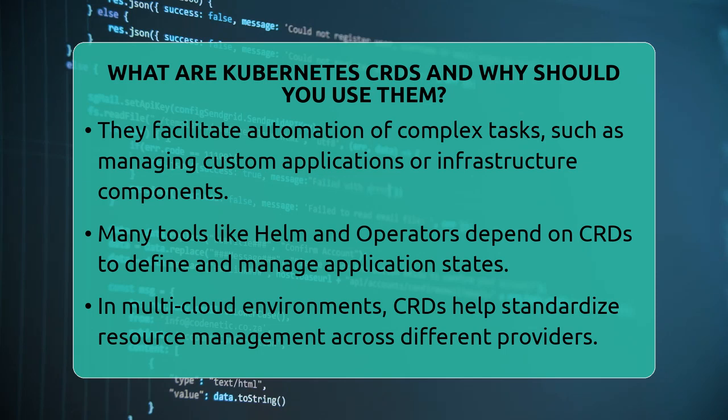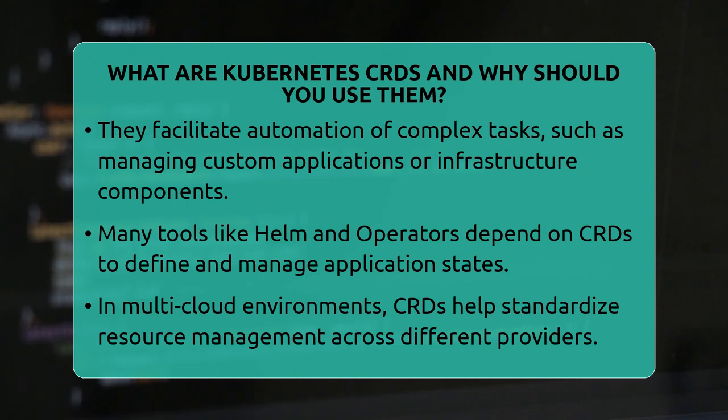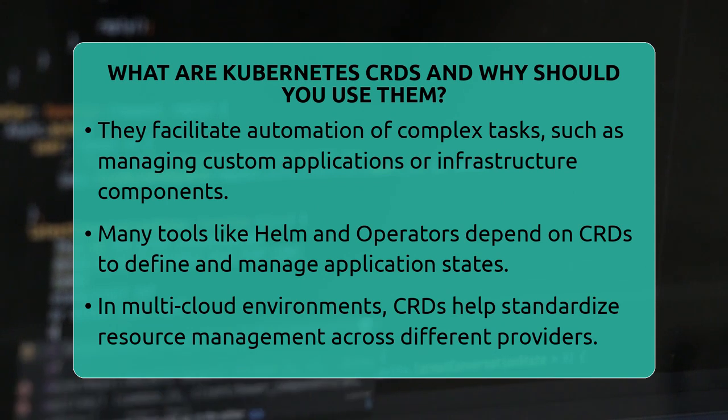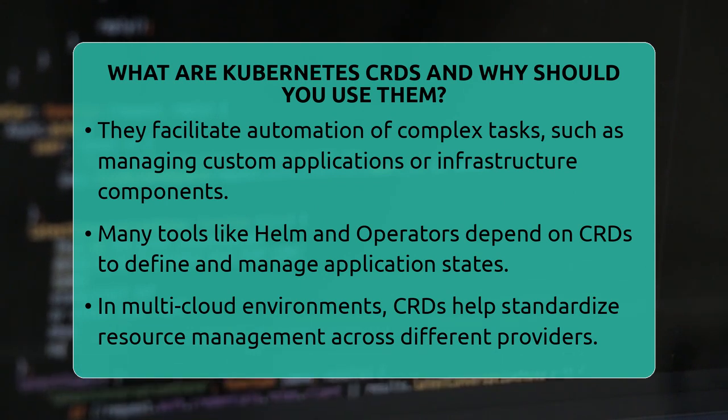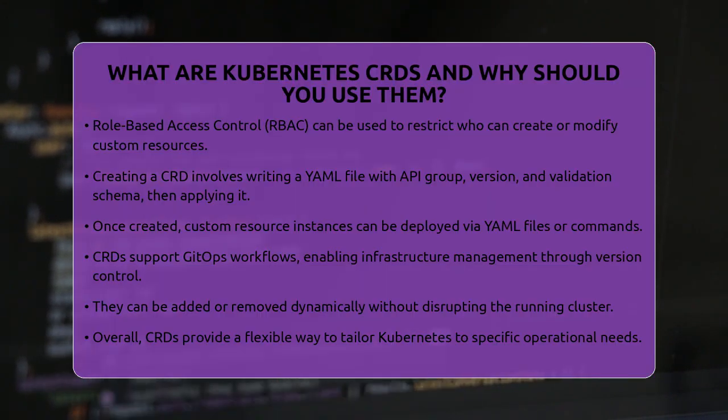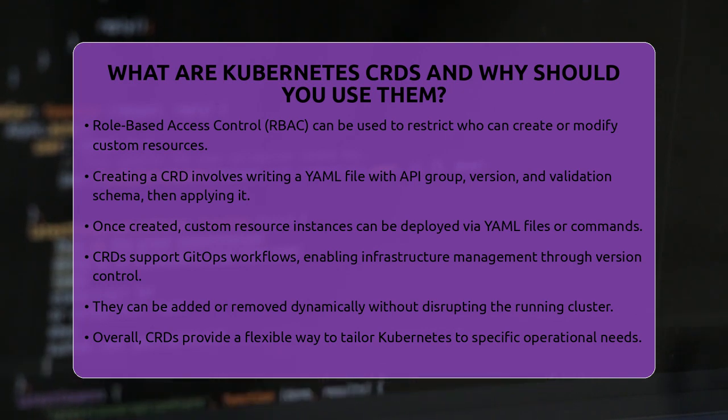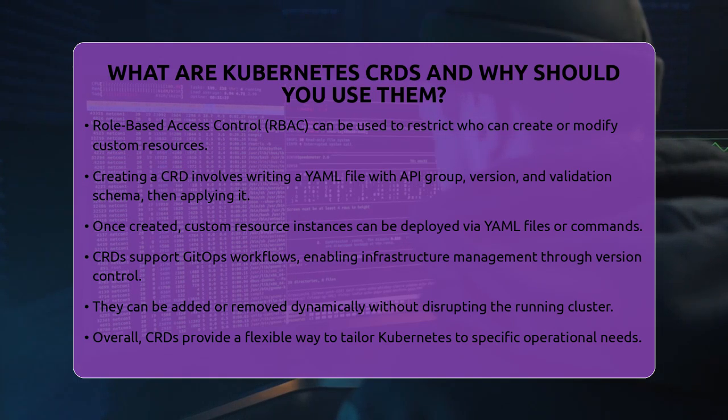To create a CRD, you write a YAML file that specifies the API group, version, and schema. The schema includes validation rules to ensure your custom resources are correctly formed. After applying this YAML with a command like kubectl apply, your CRD becomes available immediately. You can then create instances of your custom resource by writing YAML files or using commands.